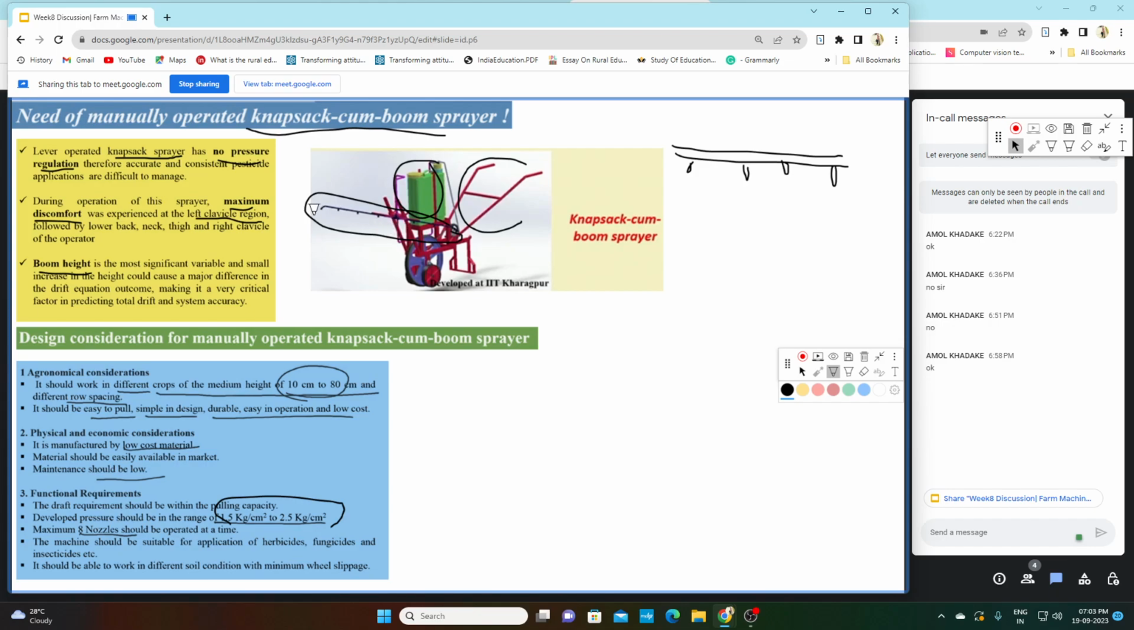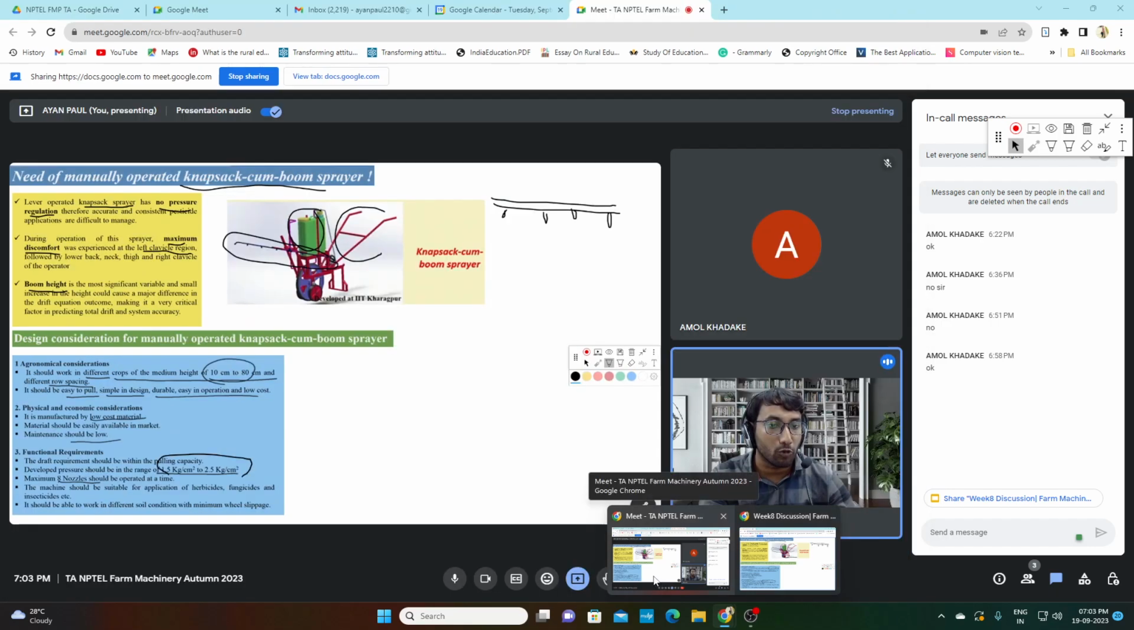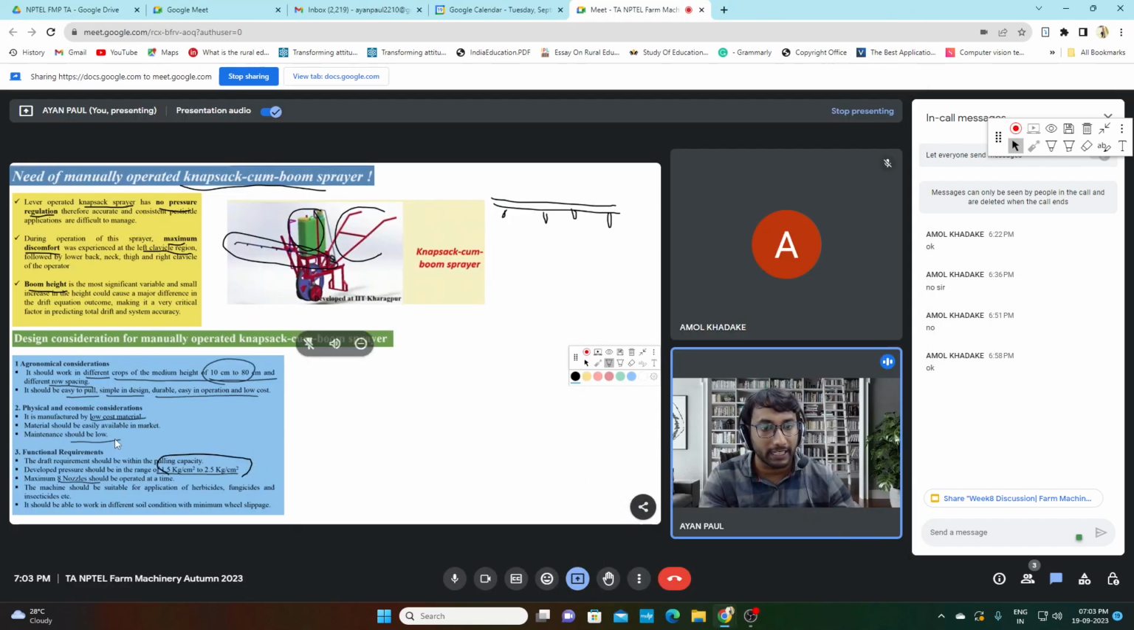Why do we not require more than 8 nozzles? Because if we give more than 8 nozzles, this boom will be very lengthy, and then the maneuverability of this sprayer is difficult. Second, the weight of this sprayer will increase. That is why a maximum of 8 nozzles should be operated at a time. Okay, so is this slide clear? Why are we moving from knapsack sprayer to knapsack cum boom sprayer? Is this slide clear to all of you?